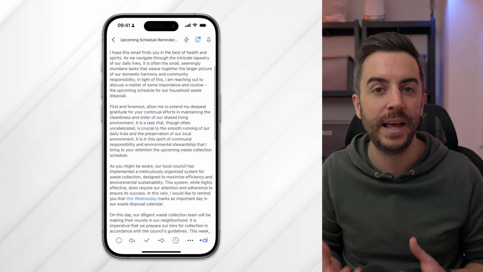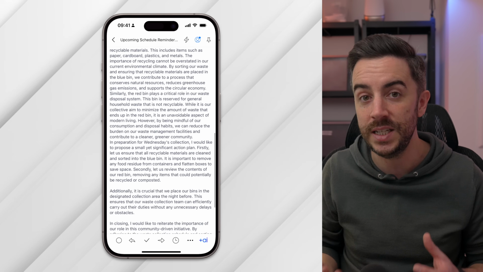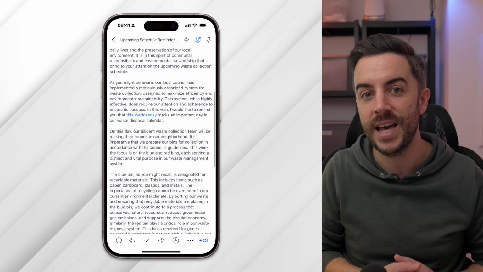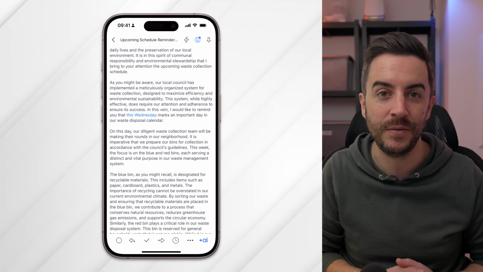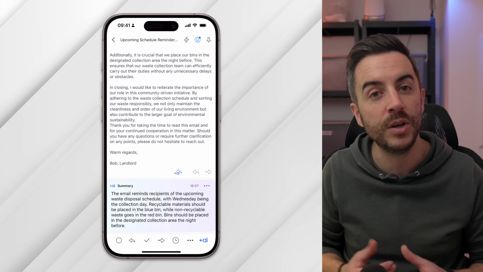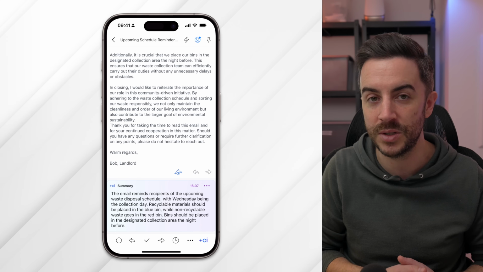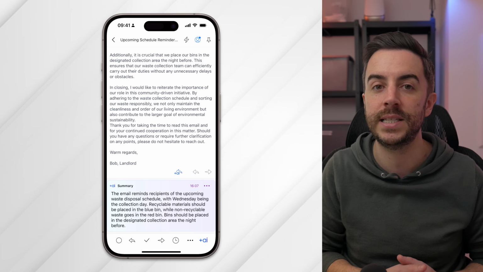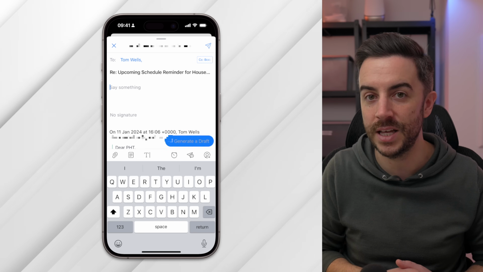How often do you receive lengthy emails where you just need to get to the key points? Or how often are you CC'd into a long conversation and need to quickly catch up? This is where Spark shines. With a simple tap of the AI button, the app can create a summary of the entire email or even conversation for you. You can even set it to automatically summarize emails from specific senders, which is how I tend to use it.